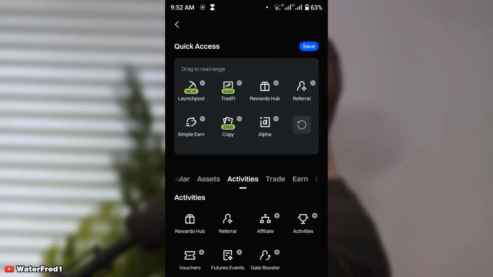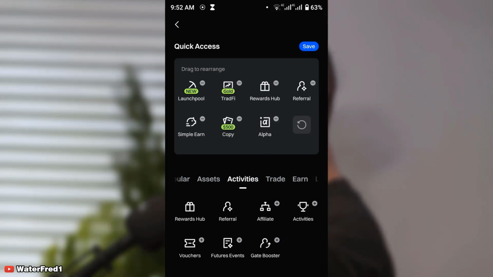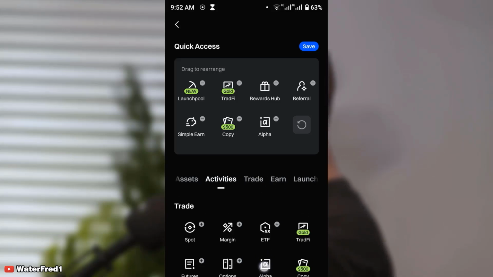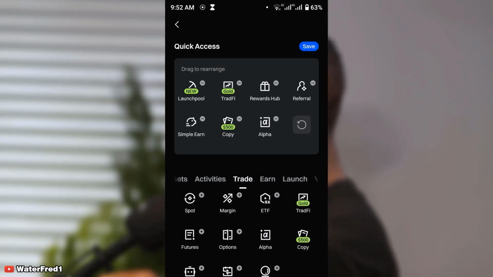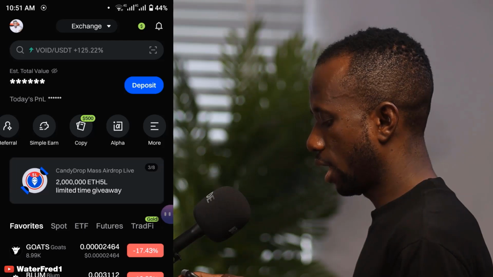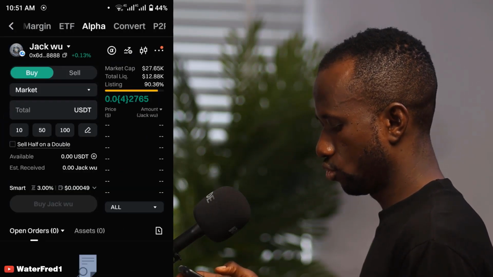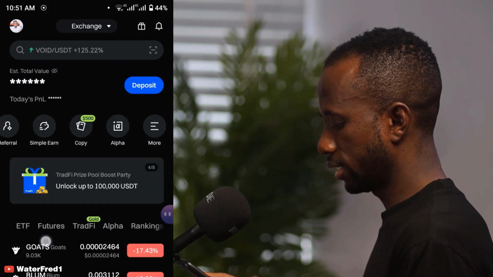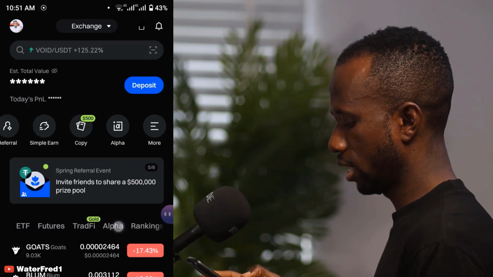If you want to add it to your home screen, click on Edit, and the minus sign is to remove while the plus sign is to add. So under Trade, you are going to see Alpha, and then this is it right here. You just click on the plus sign and it's going to come up around here, and then you can save. Okay, so let's go back. I believe that was easy. Now Alpha is right here, and you can as well access Alpha from here.